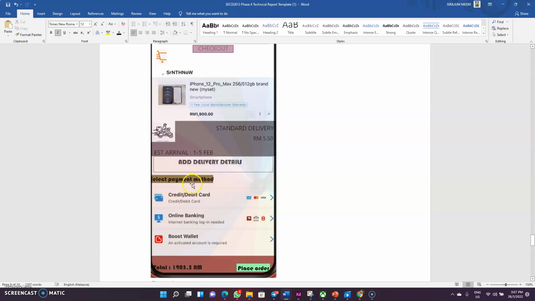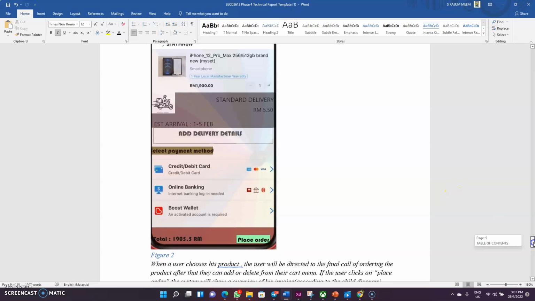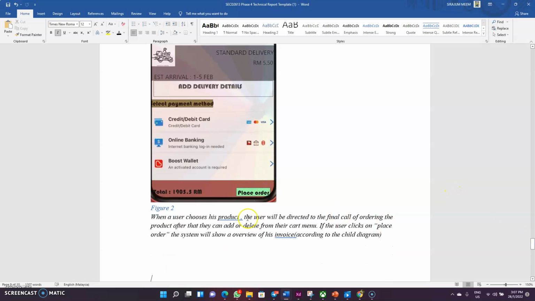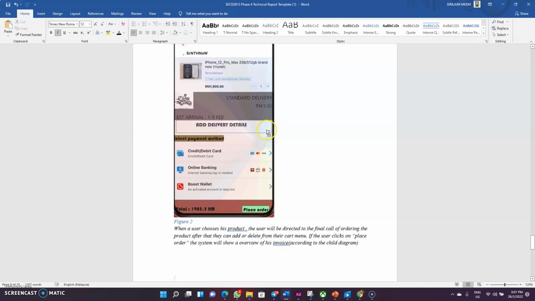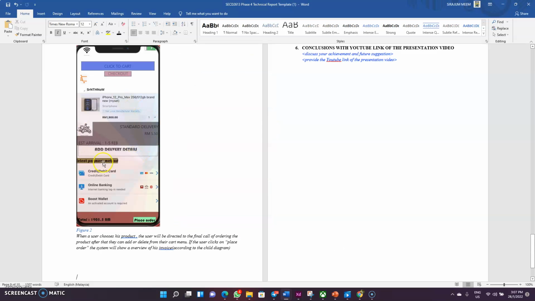Here we can see the select payment method, the estimated delivery, and the delivery charge. After that, we can place the order. When a user chooses his product, the user will be directed to the final call of ordering. This is the final call of ordering after choosing some product.